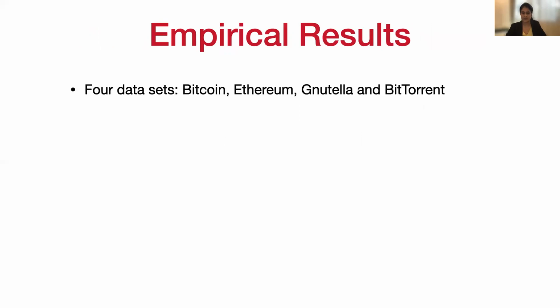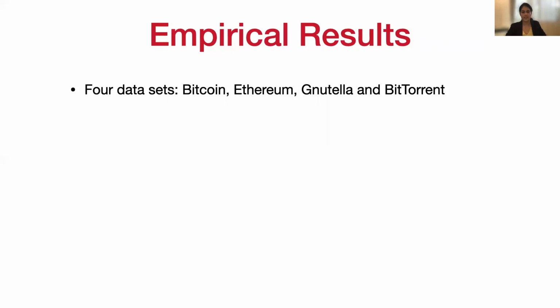Finally, we present our empirical studies which illustrate our theoretical results over 4 real-world networks: Bitcoin, Ethereum, Gnutella, and BitTorrent. For ease of presentation, we just present our results for Bitcoin.